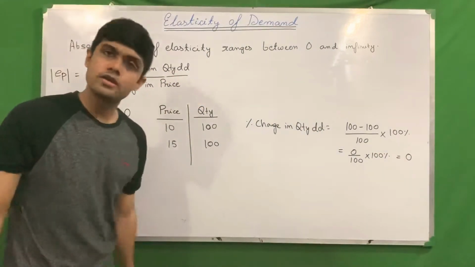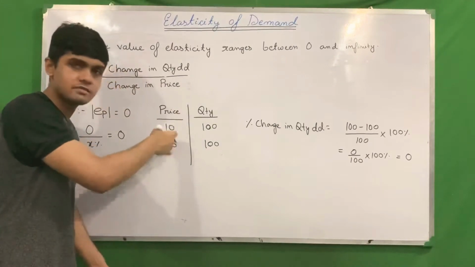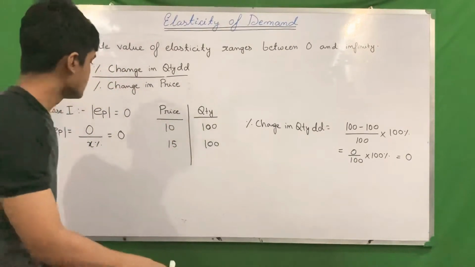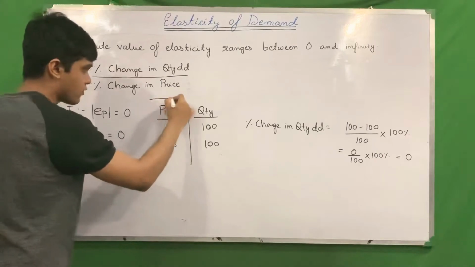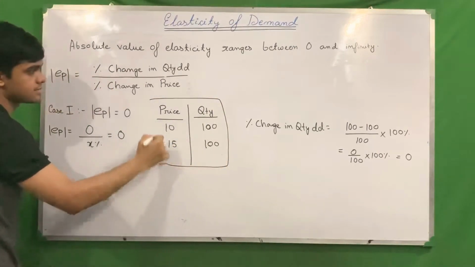So percentage change in quantity is 0, and percentage change in price from 10 to 15 was 50%.